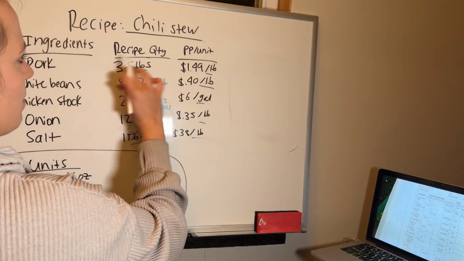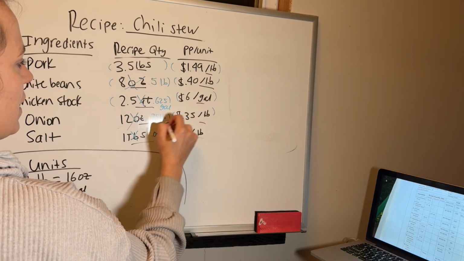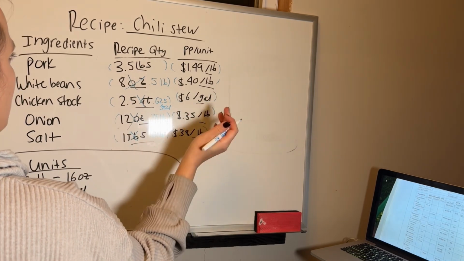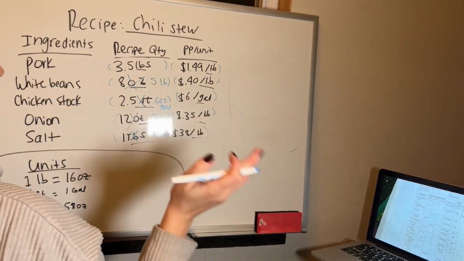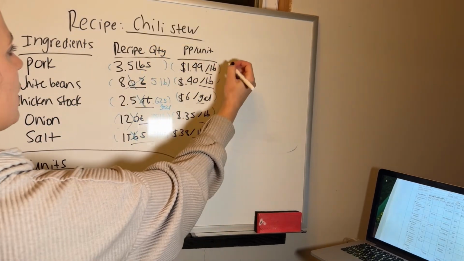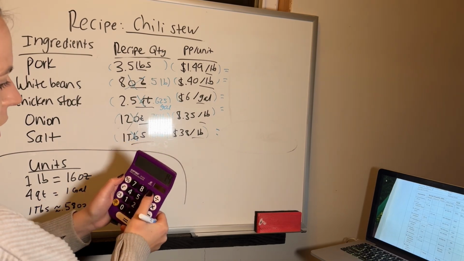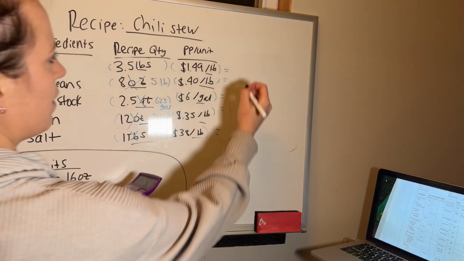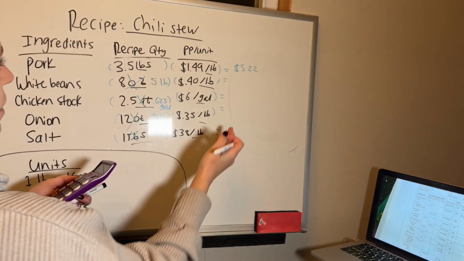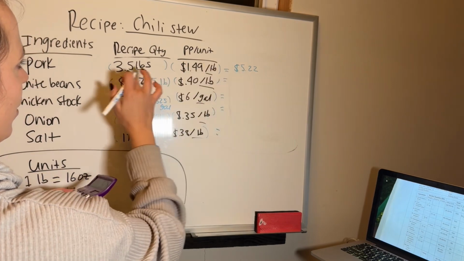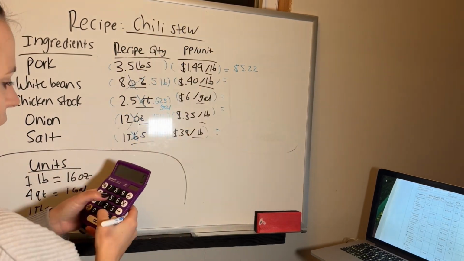Now, once we have all the recipe quantities and the price per unit, what you want to do next is multiply these two numbers. By multiplying these numbers, this is going to give us the price. For example, a price tag for all the pork that we're using in the chili stew. We're also going to get a price for all the white beans that we use in the stew. 3.5 pounds times the $1.49 per pound gives us $5.22. Now what this means is we are spending $5.22 for 3.5 pounds of pork in that batch of chili stew. So then you're going to go down the list.